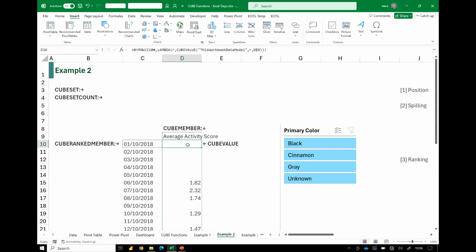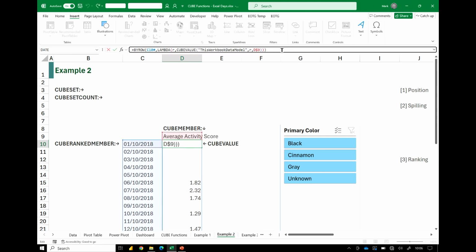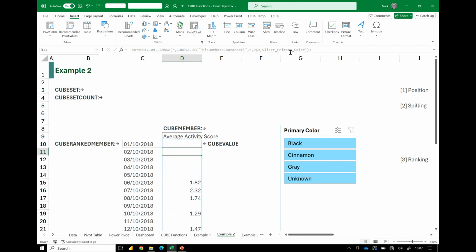But what about the slicers, right? Do the slicers work with that? Let's have a go, shall we? We're getting the right formula. Slicer, color, or primary underscore color. We'll click on our slicer. Look at that, our slicers work as well. So now reaching into our data model, we're spilling out our results, and we've got it connected to a slicer.